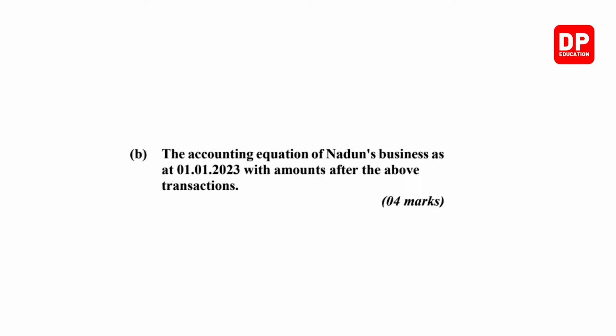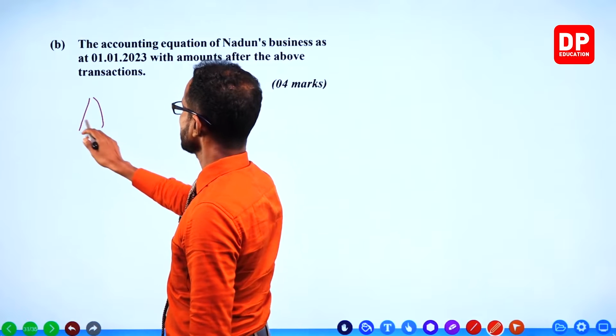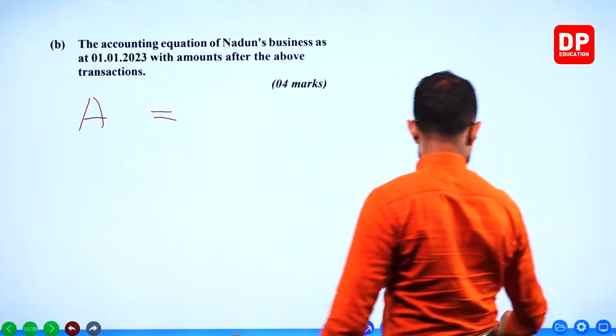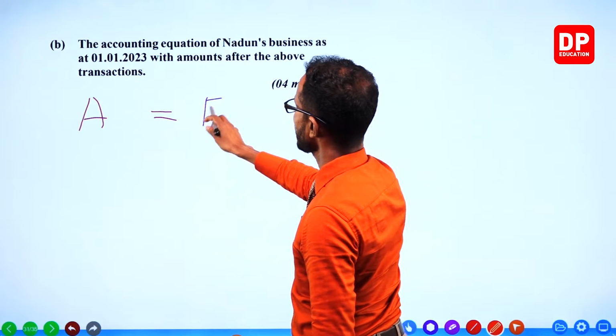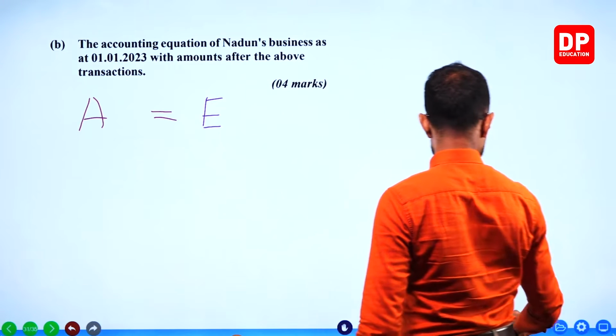That's what we should write here. Accounting equation of Nadu's business. Assets equals equity plus liabilities.